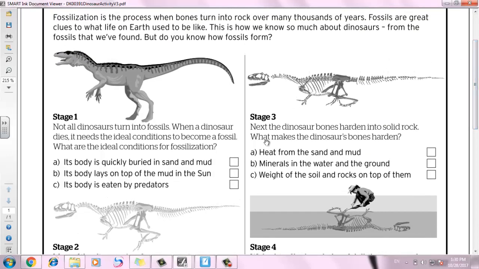Stage 3. Next, the dinosaur bones harden into solid rock. The dinosaur bone hardens and becomes very hard, like a rock. What makes the dinosaur bones harden? What makes them hard? Heat from sand and mud, minerals in the water and the ground, weight of the soil and rock on top of them. Right, it's going to be minerals in the water and the ground.